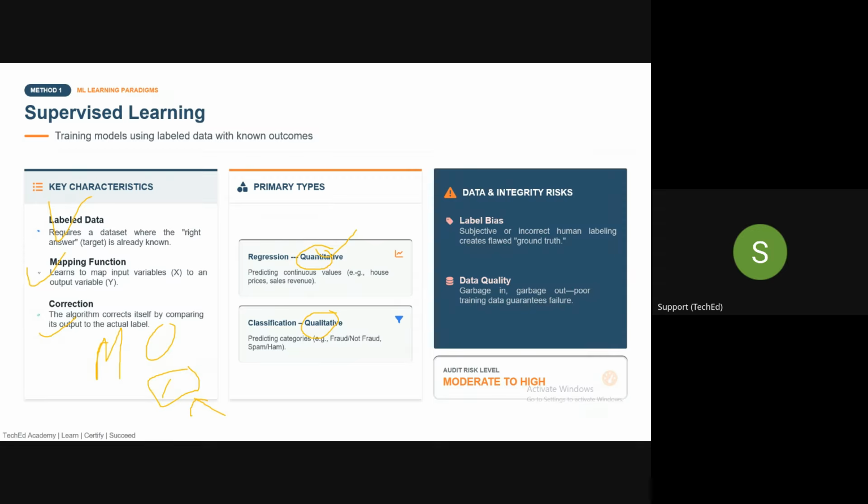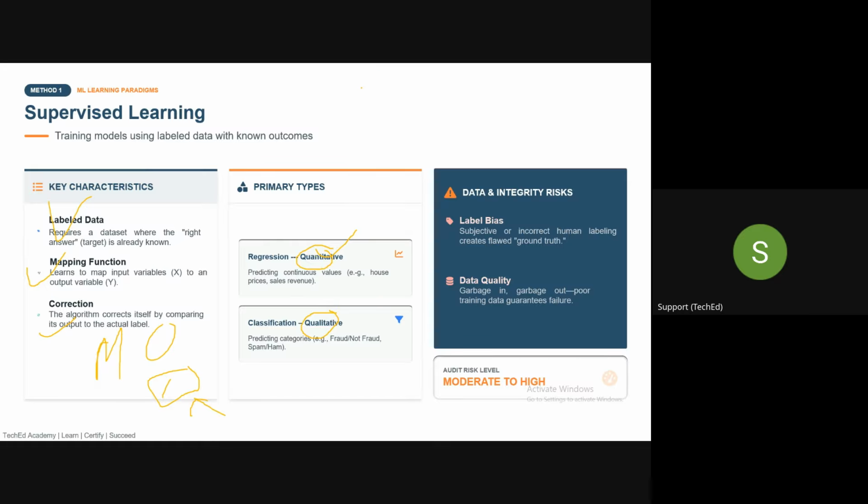Similarly, you can also do the qualitative analysis. You can also use supervised learning to classify and categorize the given data set. For example, you want to identify whether that email is a spam or not. So you have already trained your model on thousands of different spam emails. And now based on that training, it will identify whether that is a spam or not. So this is how supervised learning will work, guys.